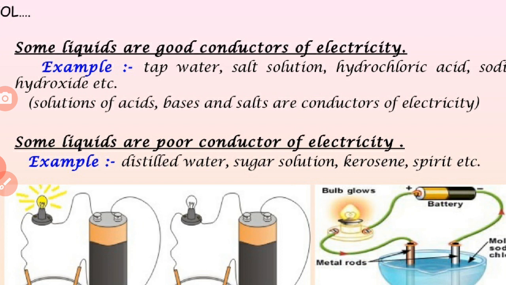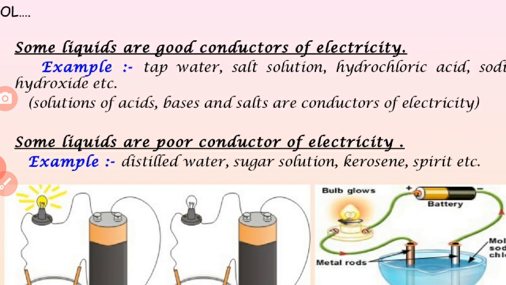Some liquids are good conductors of electricity, for example tap water, salt solution, hydrochloric acid, sodium hydroxide. Solutions of acids, bases and salts are conductors of electricity.